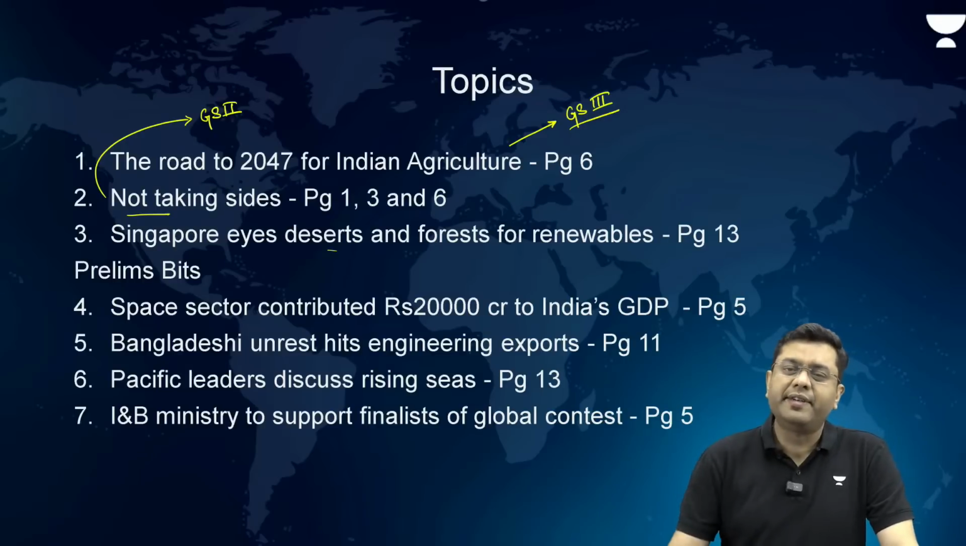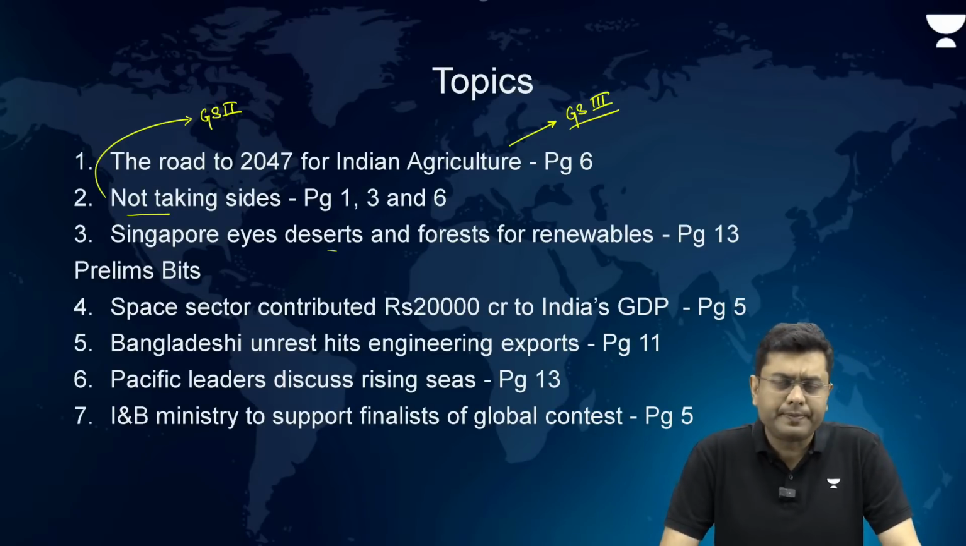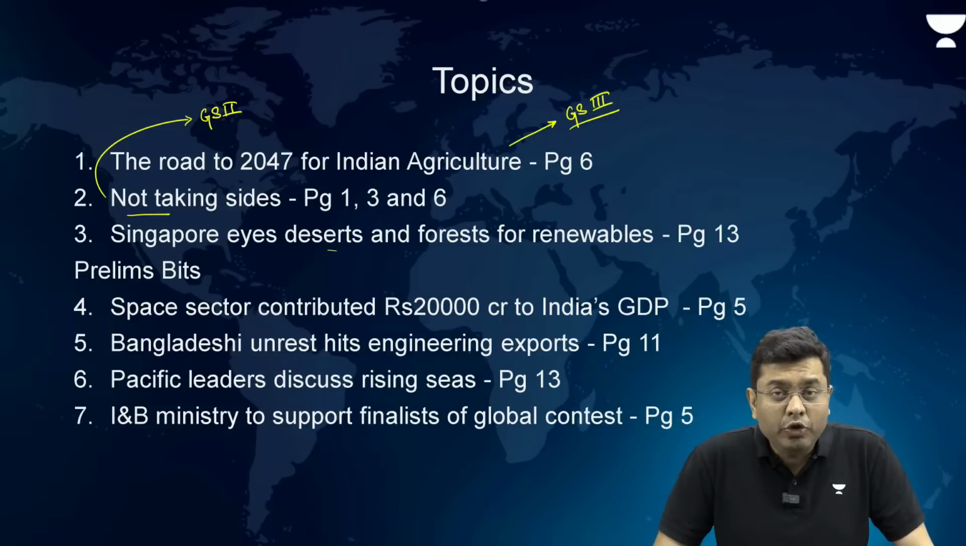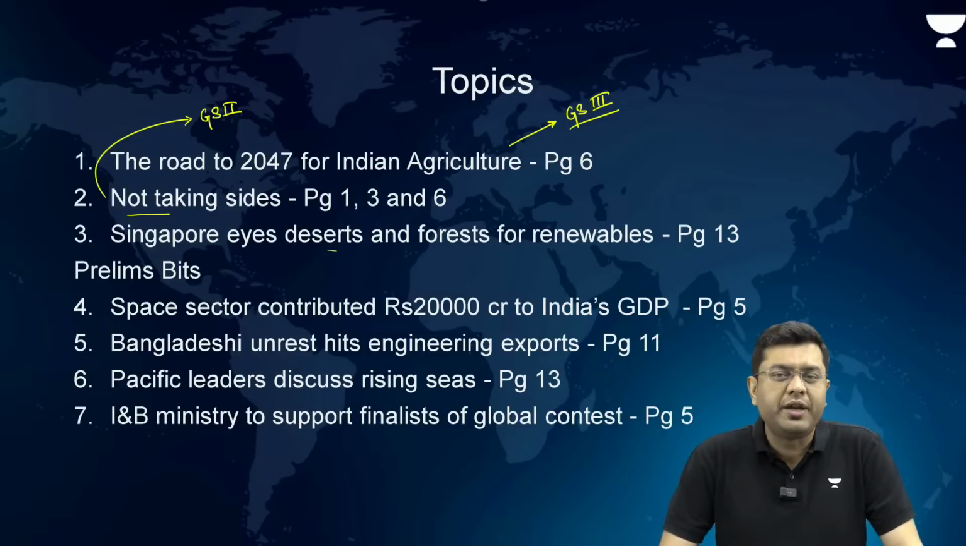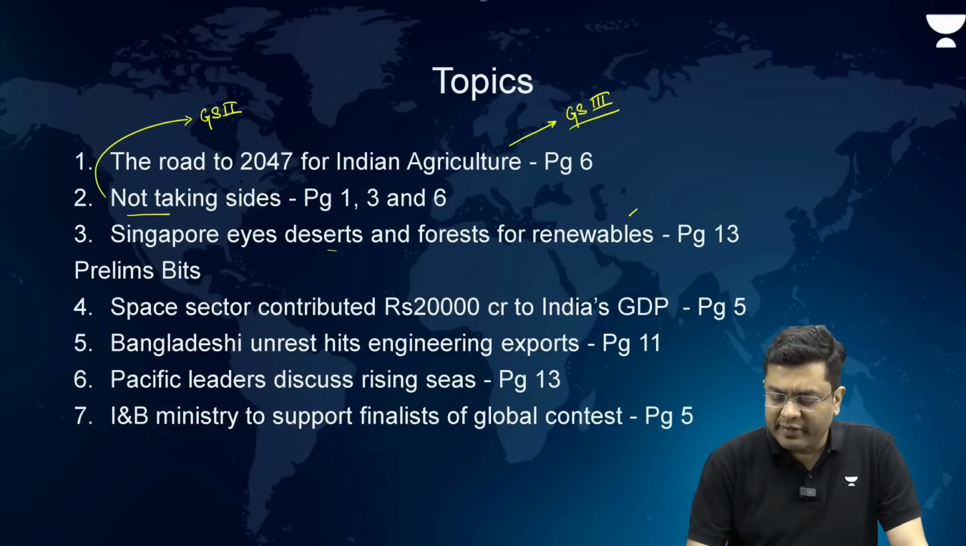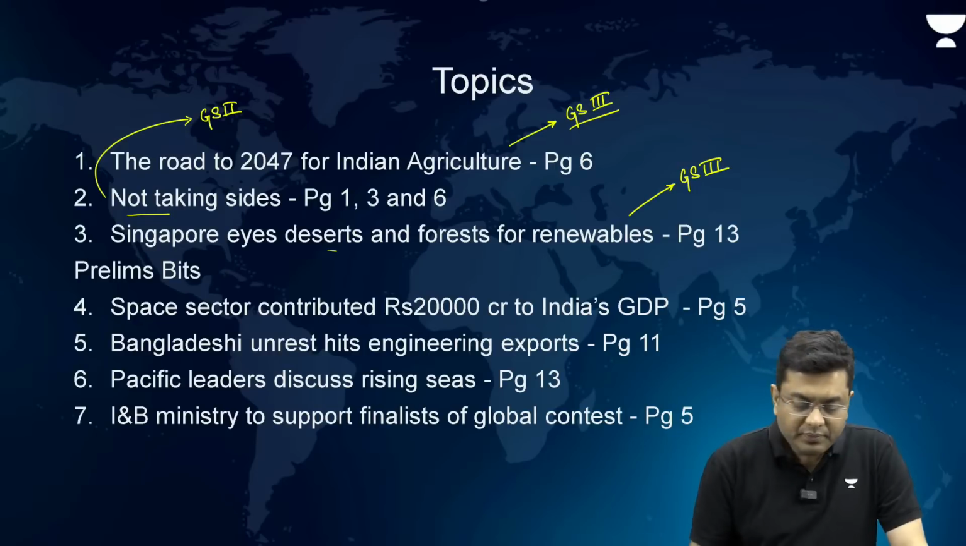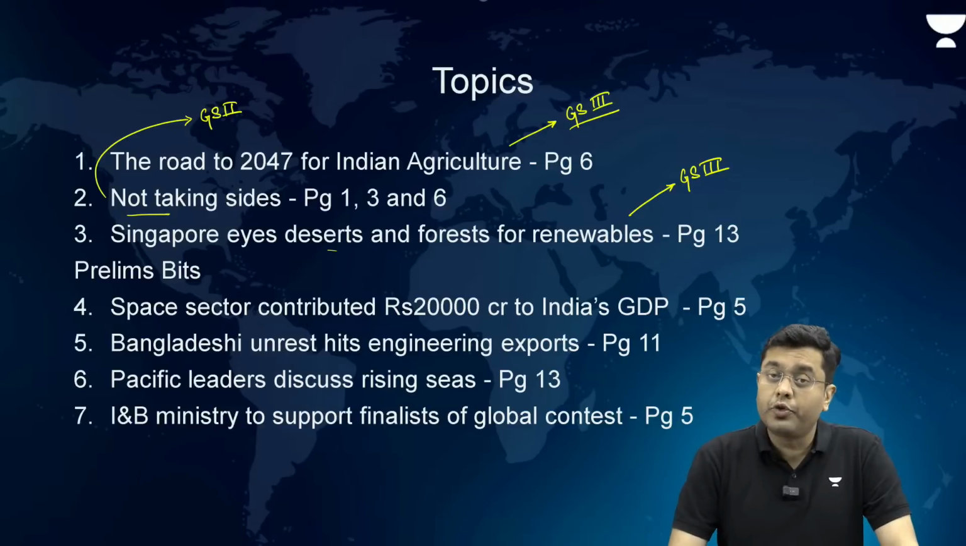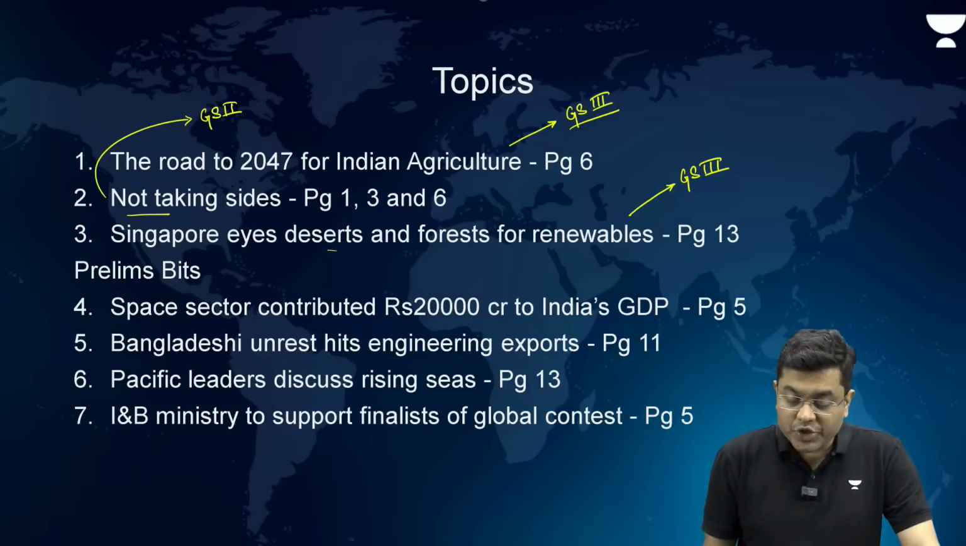Singapore eyes deserts and forests for renewables. Singapore is facing an energy crisis of sorts where it doesn't have any new methods or measures to generate more amount of renewable energy in order to meet the climate goals. So, this is relevant again for GS paper 3. Then, space sector contributed rupees 20,000 crore to India's GDP in the past decade, having a significant multiplier effect to Indian economy and job creation.